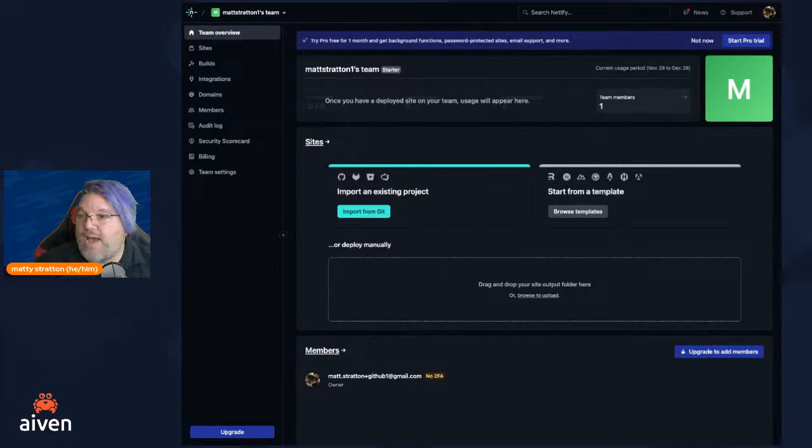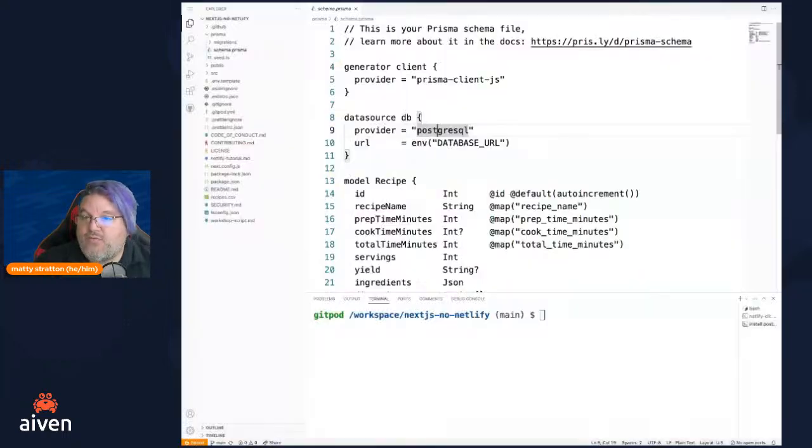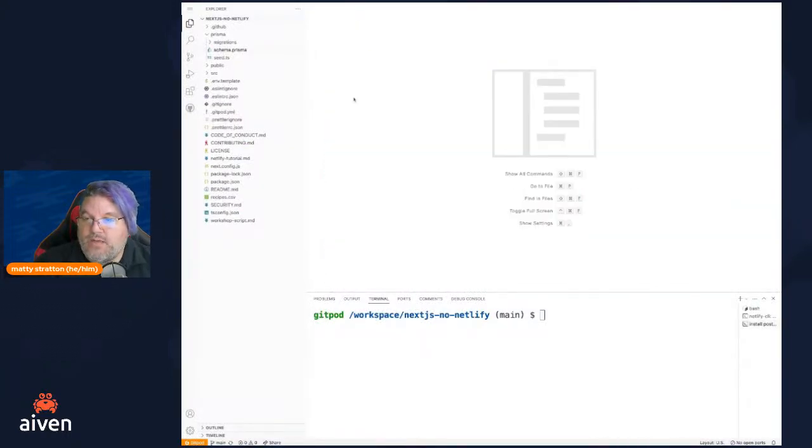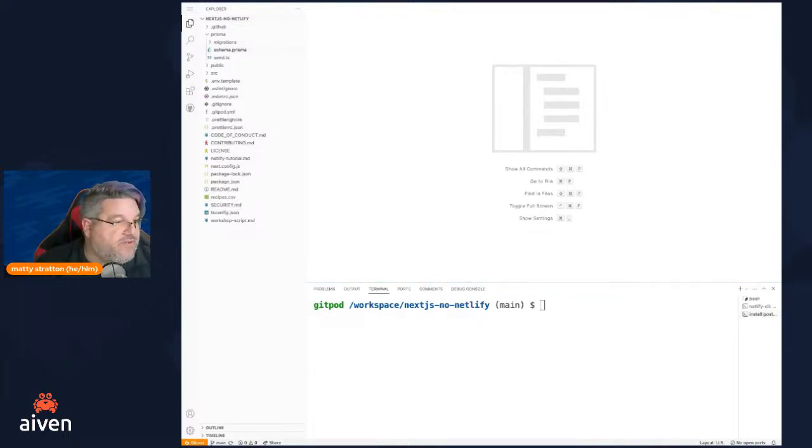And then we're going to go back and take a look. If we go back to our repository and our terminal, we're going to do a couple bits of configuration because now we want to configure our application so that we can deploy it to Netlify, because that's where it's going to live, right?